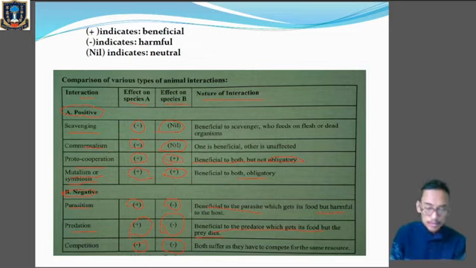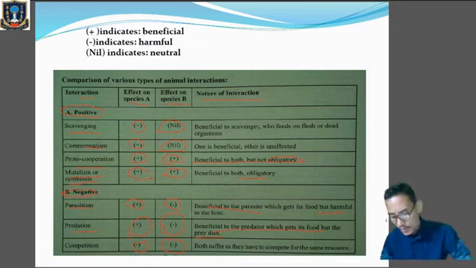In the next class we will learn about the flow of energy, and we will learn about the energy pyramid and the nutrient cycle.